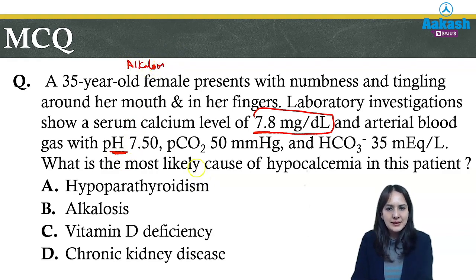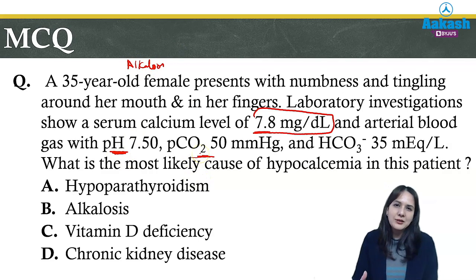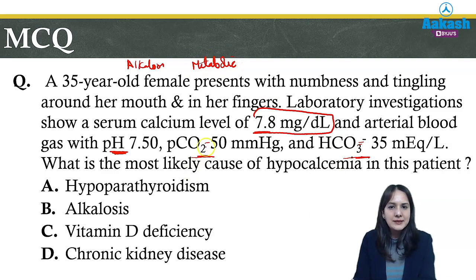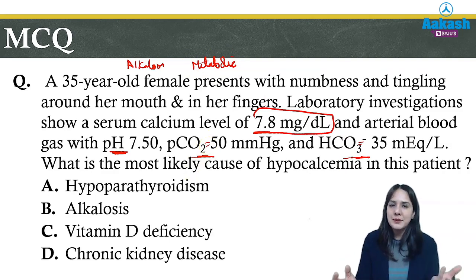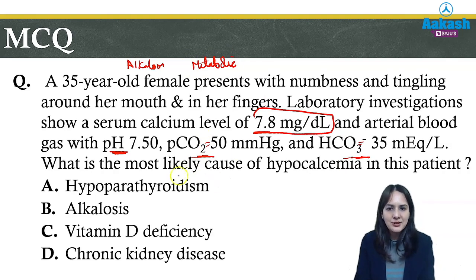Further, carbon dioxide is 50. So in alkalosis, what will happen? Carbon dioxide should decrease, but it is 50, and the bicarbonate level is 35, that is, it has increased. So it means that it is a case of metabolic alkalosis, because bicarbonate levels are more than normal. But the carbon dioxide level has also increased, which indicates that it is trying to compensate. It is a compensatory action.